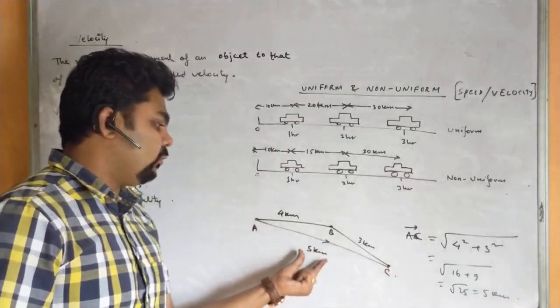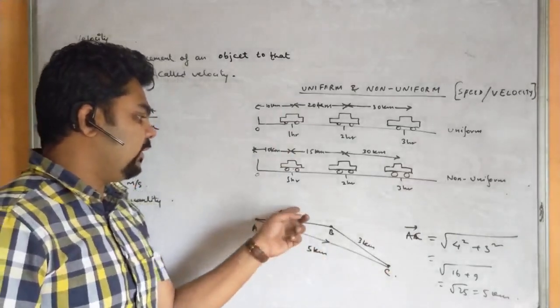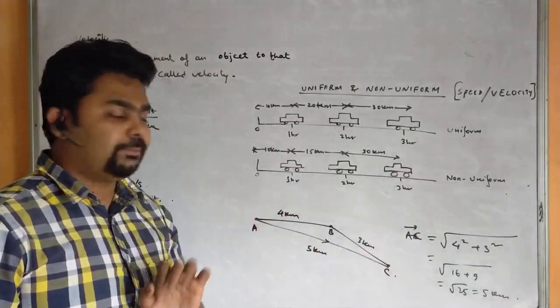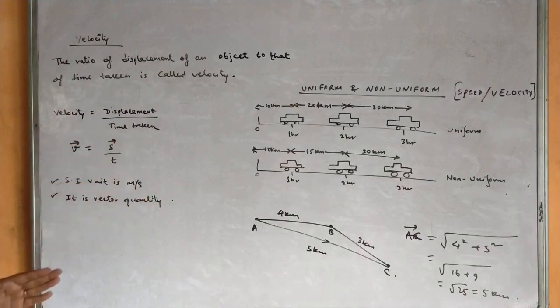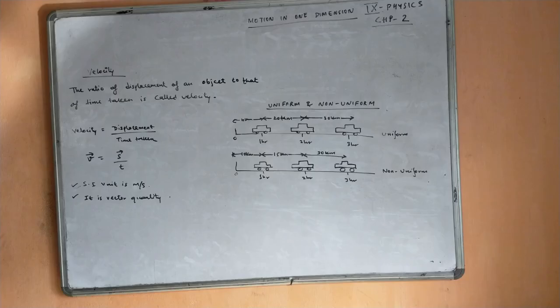The shortest distance is what? 5 km. And what is the total distance? Distance is 7 km. Okay. So the SI unit of velocity remains the same, that is meter per second, and it is a vector quantity.